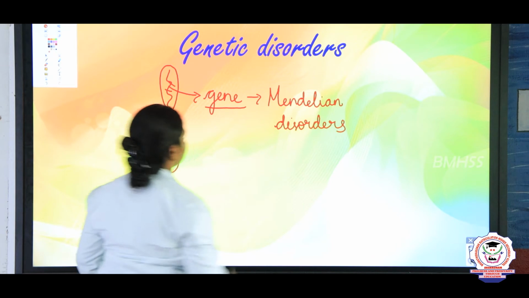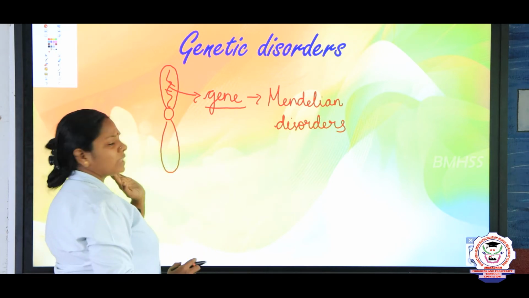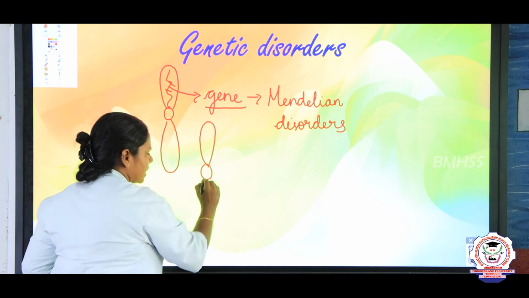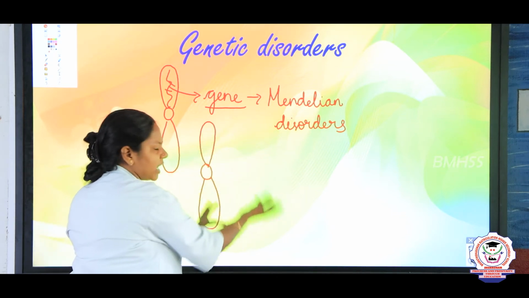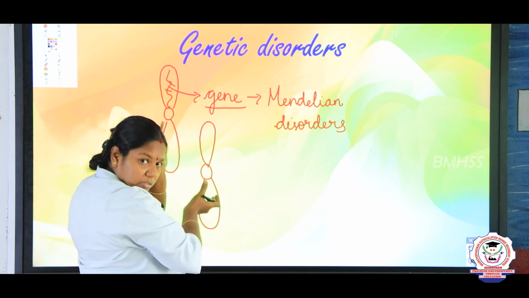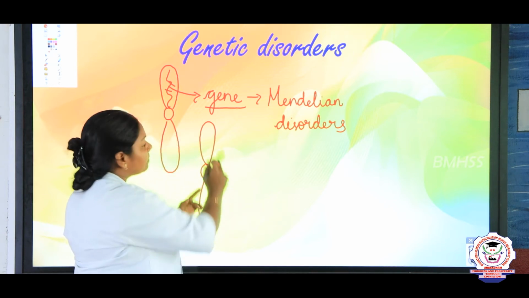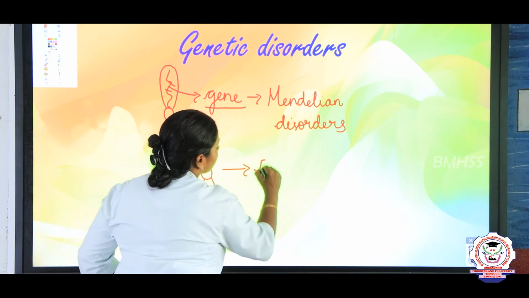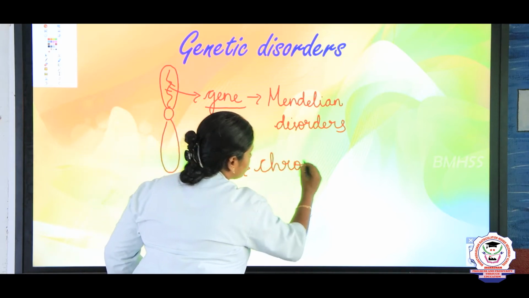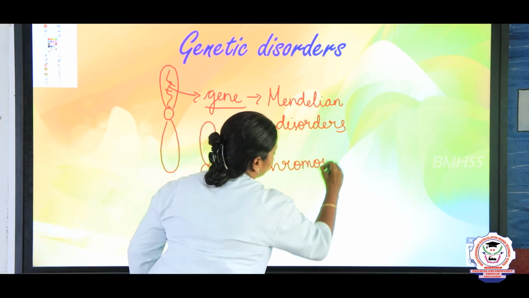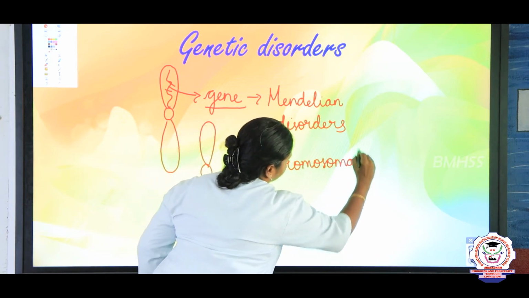Or if the defect is due to the entire chromosomes, due to addition or duplication of a chromosome, if there is a disorder caused due to the entire chromosome, we say it as chromosomal disorders or chromosomal anomalies.